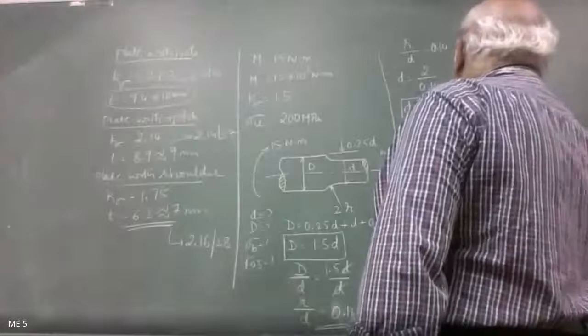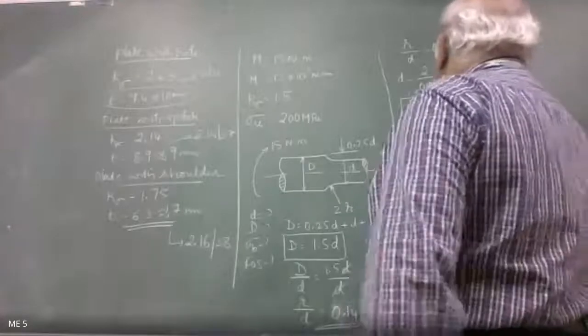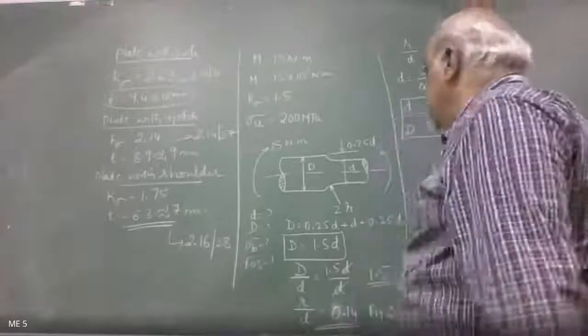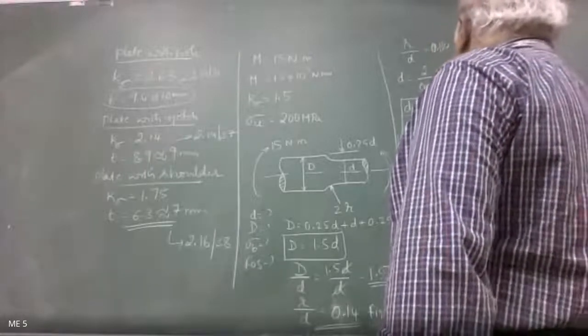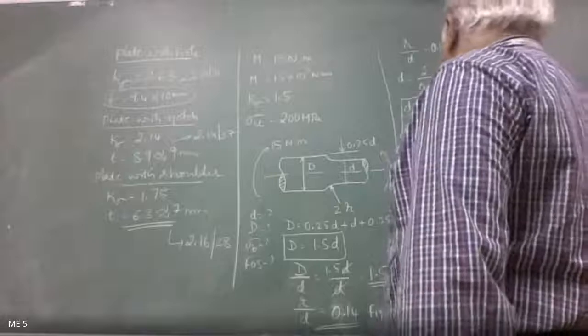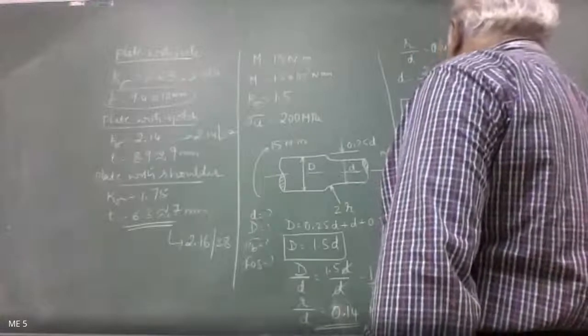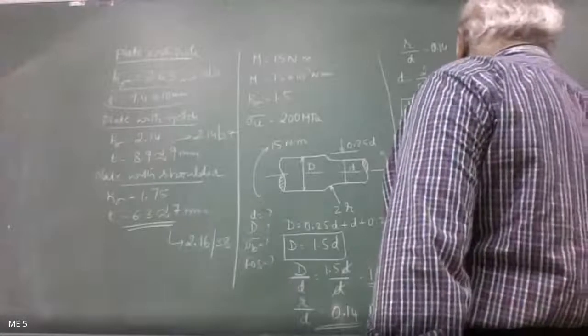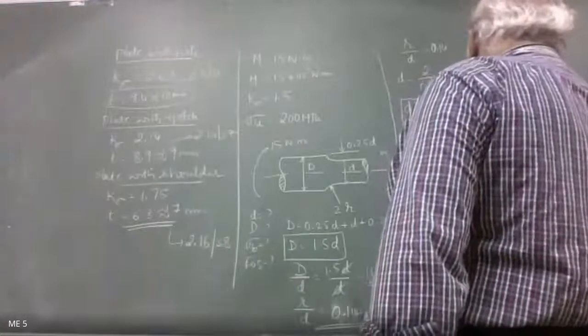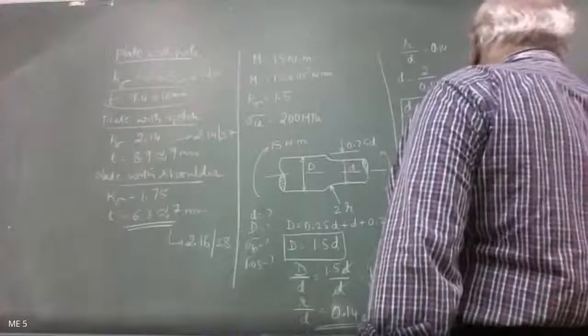I round it off to 19 mm. So that's how we find out the diameter. Now it is easy to find out the bending stress, given by bending moment divided by section modulus. That is, the bending moment given in the problem is 15 into 10 power 3 Newton millimeter, divided by pi d cube, pi into 12.5 cube by 32.